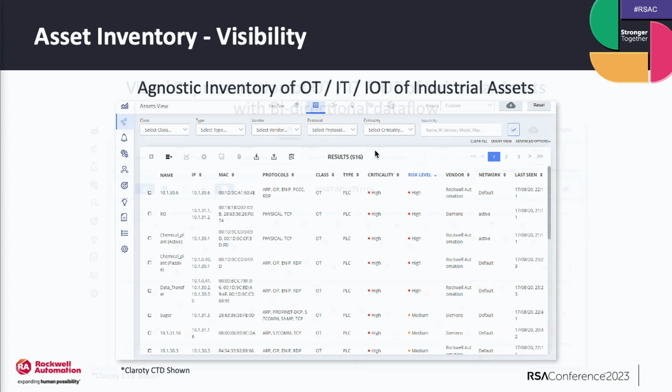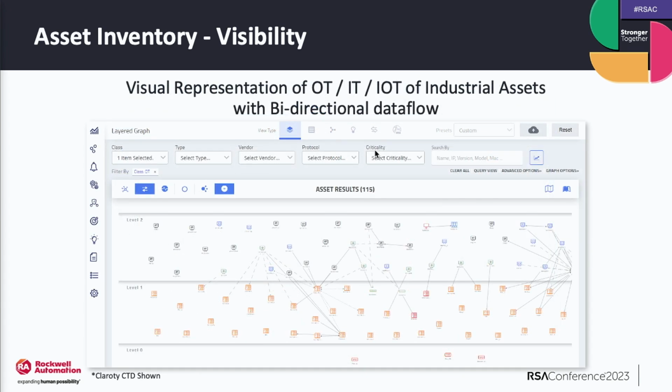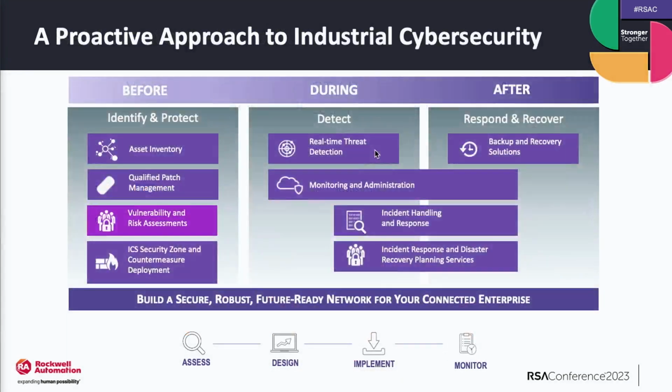Go ahead, next slide. And here we can see a visual representation. I like this one because it gives us that Purdue reference model and says, where are those assets located? You could filter by protocol, you could filter by manufacturer to get a sense for that data flow, right? So if we're capturing that traffic passively, then we get a chance to understand what that data flow is. If I'm just doing protocol-specific active scans, I'll be able to tell what those devices are out there, but I might not be able to tell how they're communicating and what they're communicating with. So it really is a balance between both of those solutions to get the best visibility in the industrial control system. Go next slide.